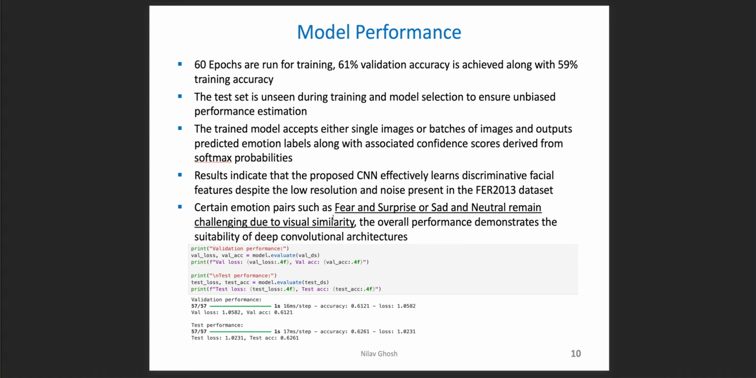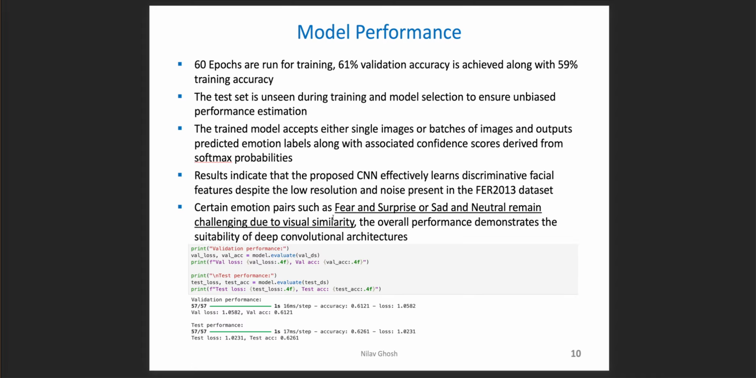Moving on to model performance, 60 epochs are run for training. 61% validation accuracy is achieved, along with 59% training accuracy. The test set is unseen during training and model selection to ensure unbiased performance estimation. The trained model accepts either single images or a batch of images and outputs predicted emotion labels along with associated confidence scores derived from softmax probabilities.